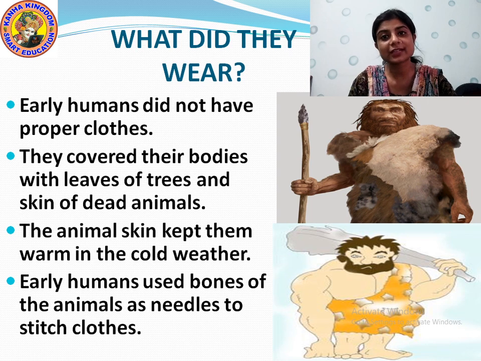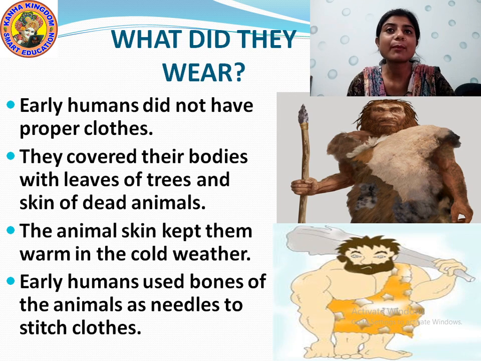Who would stitch the clothes? Because these early humans did not know anything. They did not have that much knowledge or brain to do anything. Then who would stitch the clothes for them? Or from where would they get clothes? Yes or no? So what did they used to do? They used to hunt the animals, and they used to tear the skin of the animals and wear it. They covered their bodies with leaves of trees and skin of dead animals.